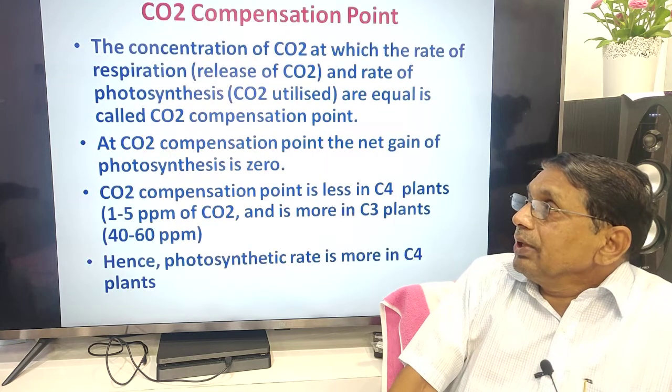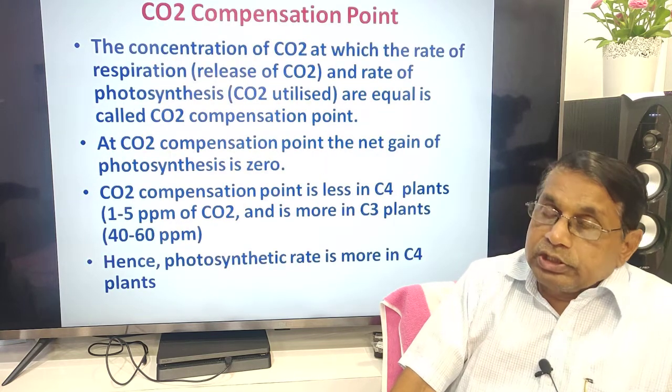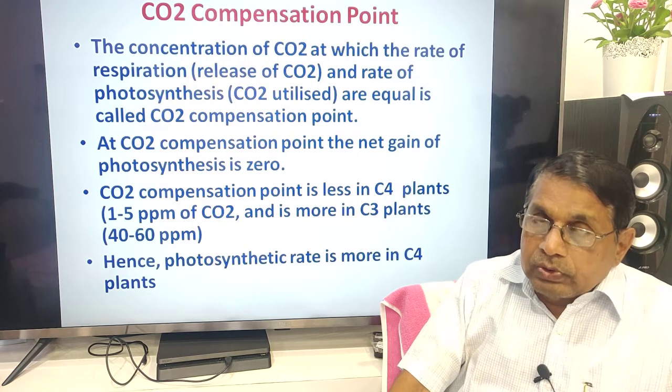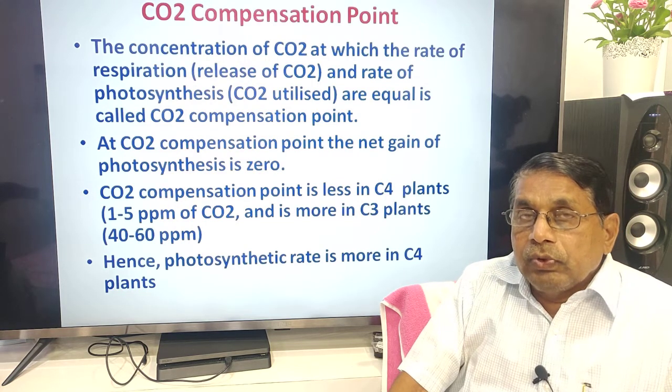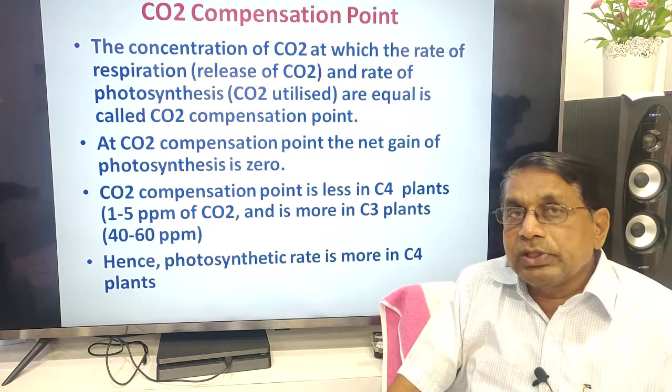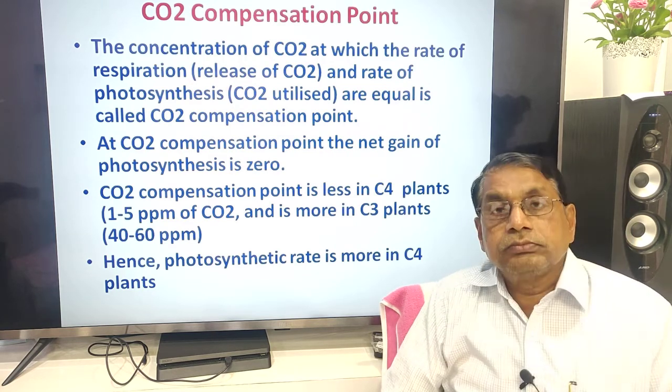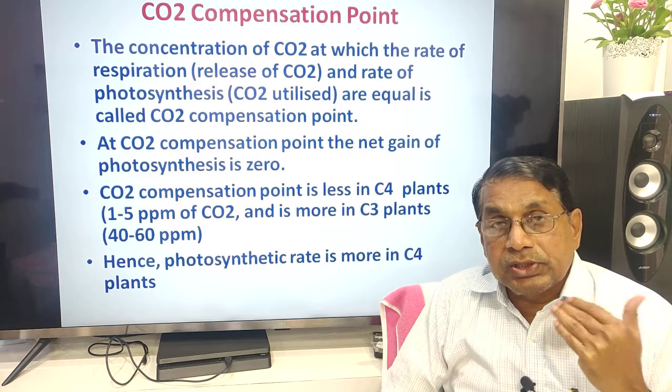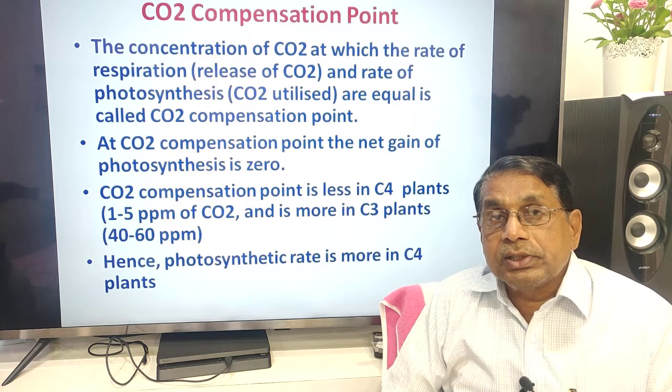Then the CO2 compensation point. During photosynthesis, carbon dioxide is taken in and oxygen is released, whereas in respiration, oxygen is taken in and carbon dioxide is released.